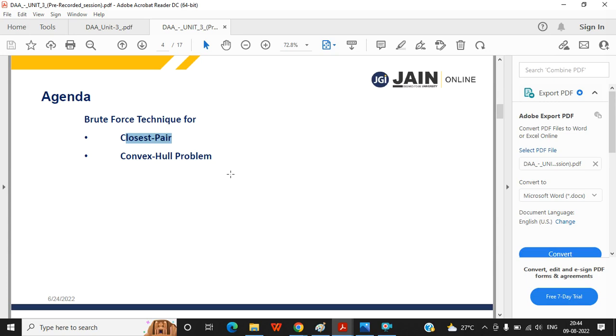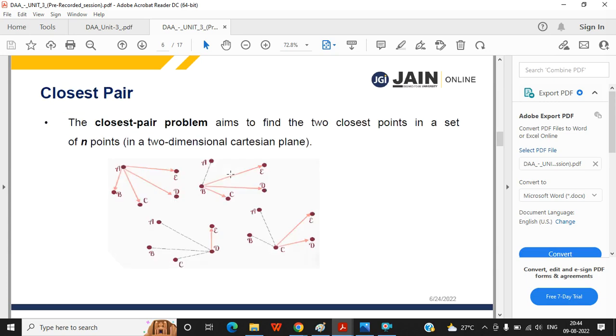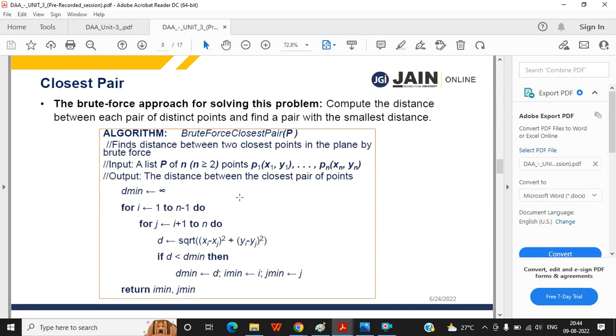Closest pair is a technique, say, in a plane.